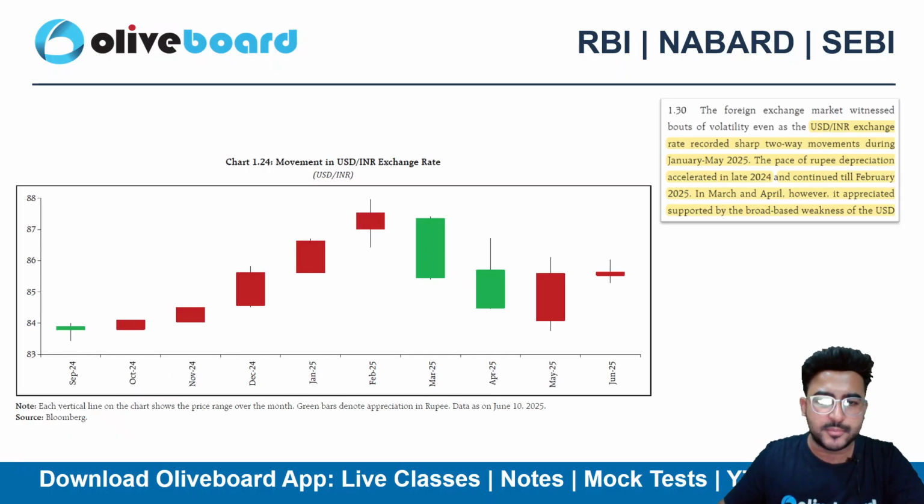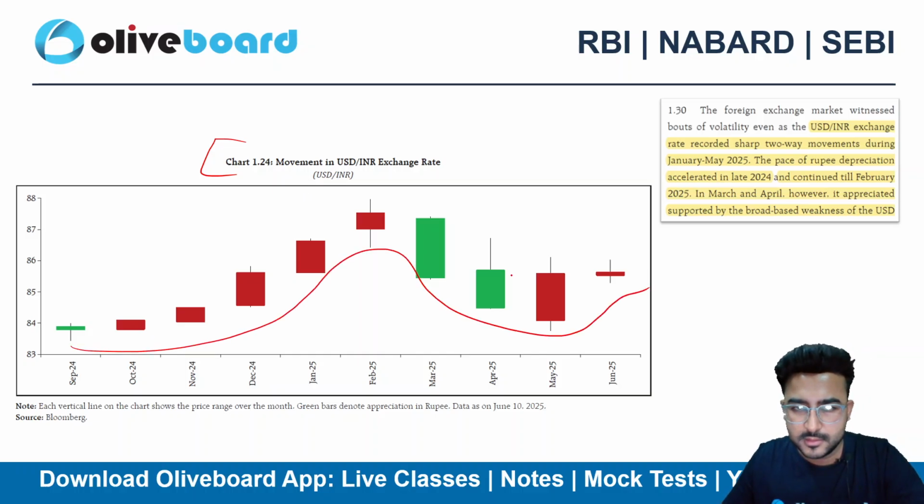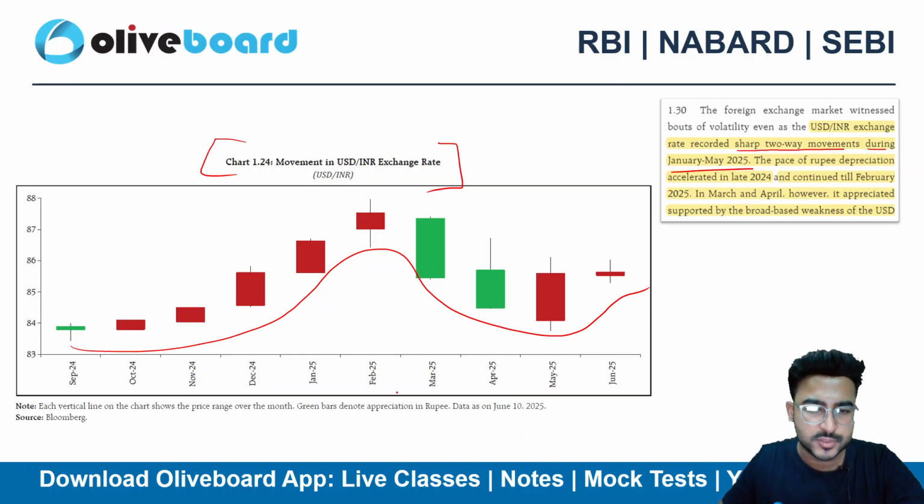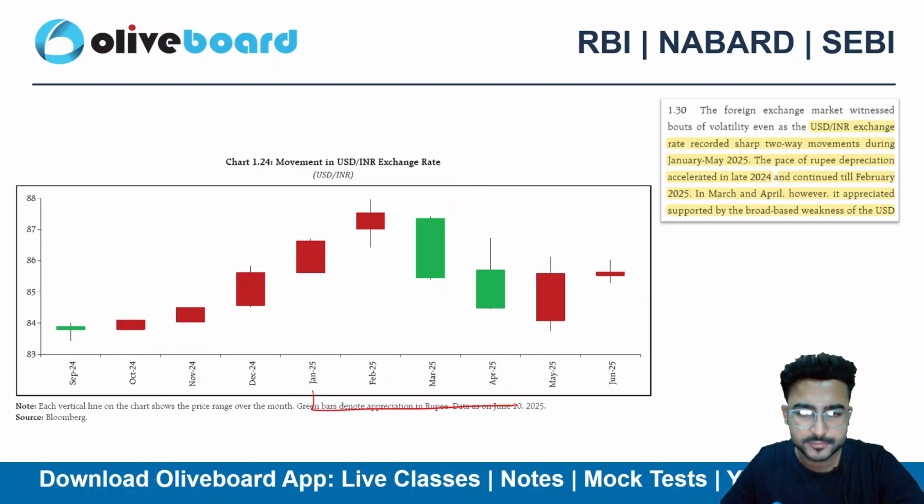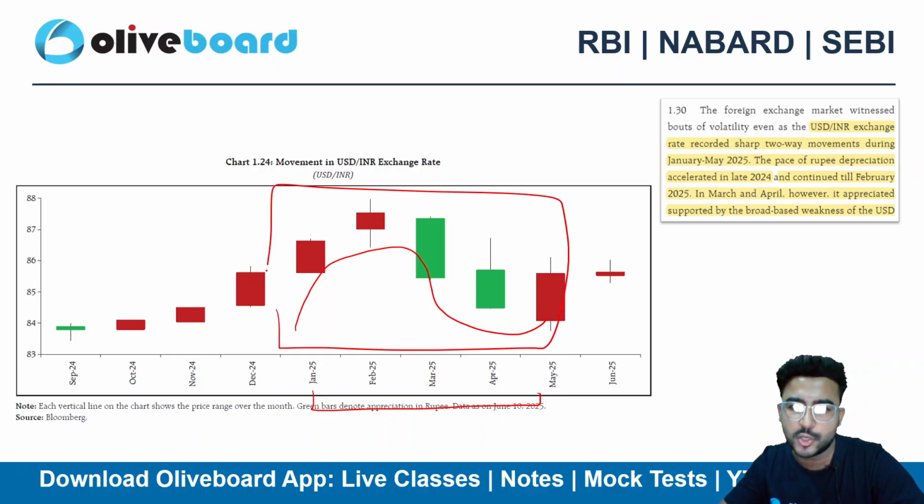Okay, if I talk about the movement in the USD INR rate, you can see that it's quite volatile in nature. Why? Because we all know that the USD INR pair got highly volatile because of the changing dynamics, right? So the USD INR exchange rate recorded a sharp two-way movement during January to May. Okay, so between January and May there were quite volatile moves here. We can see a two-way movement. What do you mean by two-way movement? This kind of movement: first increase and decrease within a particular period, right? So that's called two-way movement.